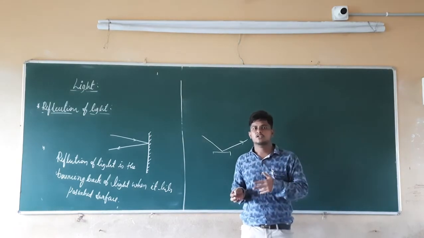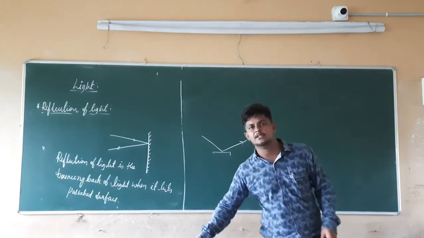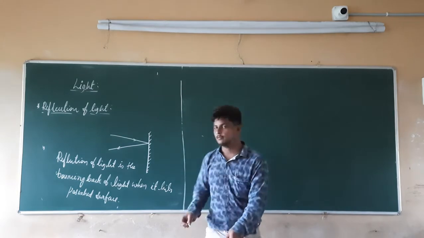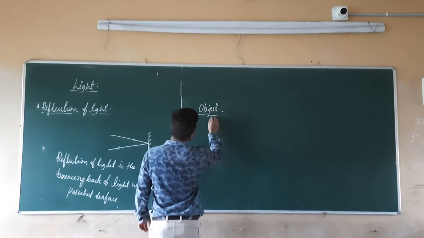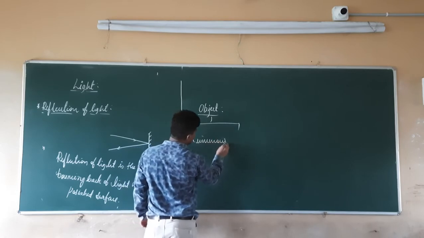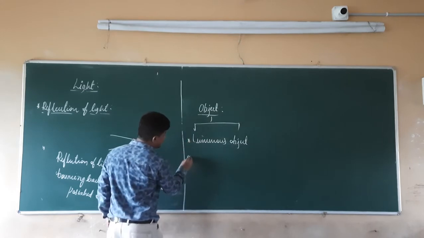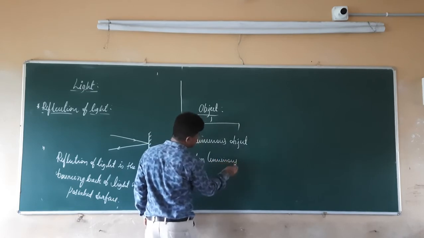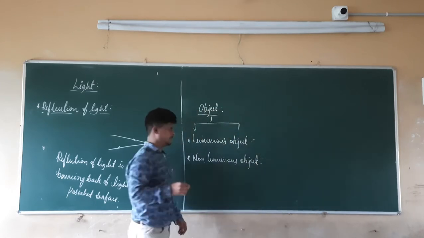Among these objects, we define two types depending on the reflection of light. One is the luminous object, another one is the non-luminous object. So an object is nothing but the source of light, and depending on that, we have the luminous object and the non-luminous object.